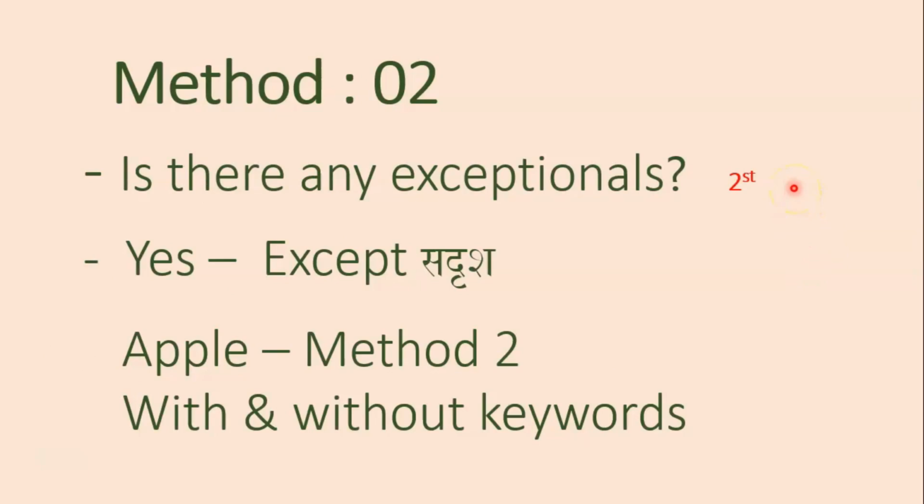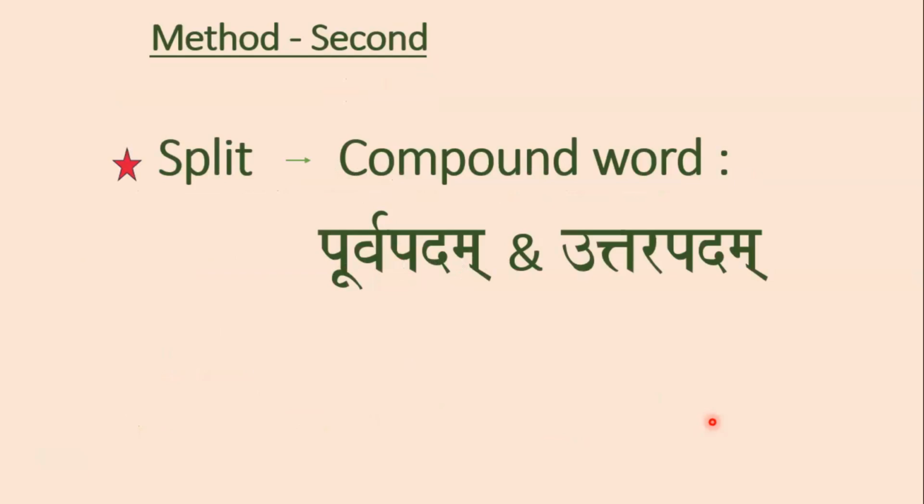The answer is yes. Except keyword Satrusha, we can apply this second method on those compound words which are with or without keywords. Let's see some key points of this second method. Step number 1. Split the compound word into Purvapadam and Uttarpadam.